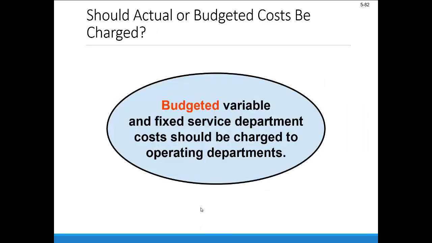Now, a question does arise whether we should be using actual or budgeted costs for this charging process. Generally speaking, budgeted variable and fixed service department costs are those that should be charged to operating departments rather than actual costs. And that's done in part to help us evaluate the potential efficiency of the service department. If we always charge the actual costs from the service department to those operating departments, we wouldn't be providing much incentive for the service department to operate efficiently. In other words, they'd know that their costs were always covered.